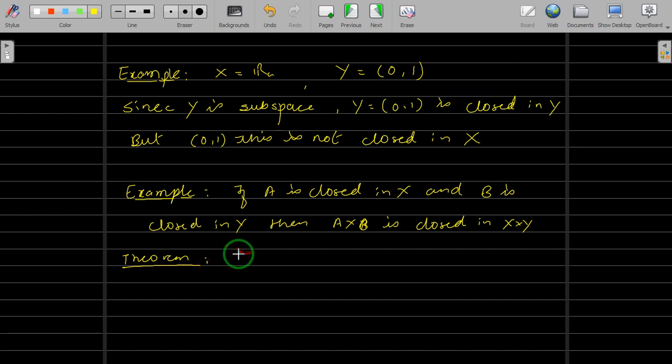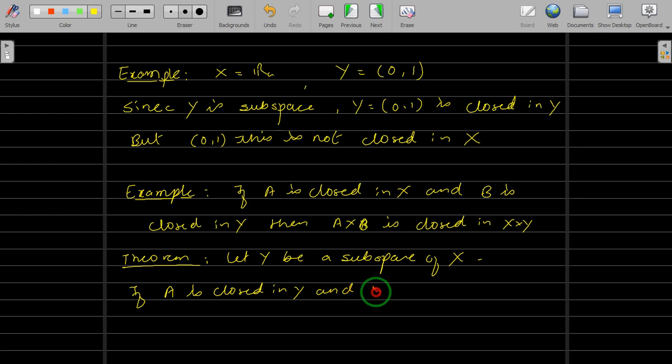Just now I have stated that let Y be a subspace of X. Now if A is closed in Y and Y is closed in X, then A is closed in X. The proof is very simple.